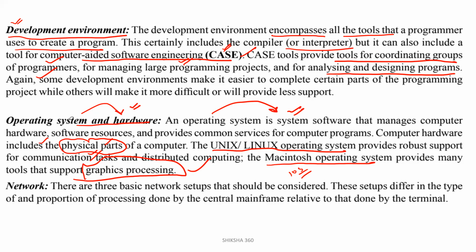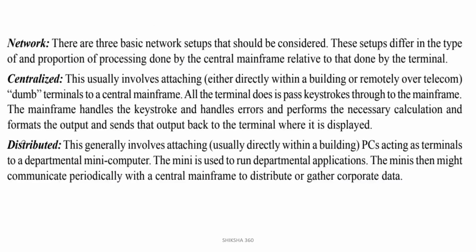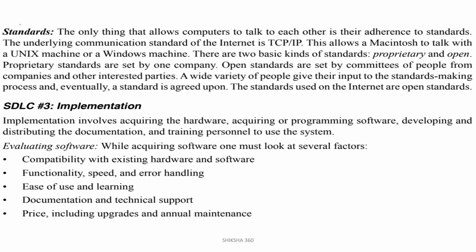We have discussed the environment, operating system and hardware, and the network. The three are centralized, distributed, and standards.